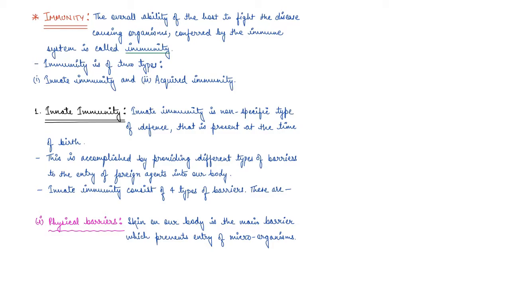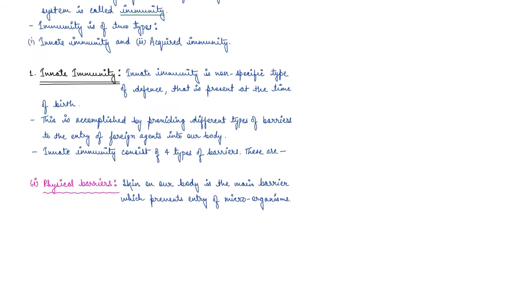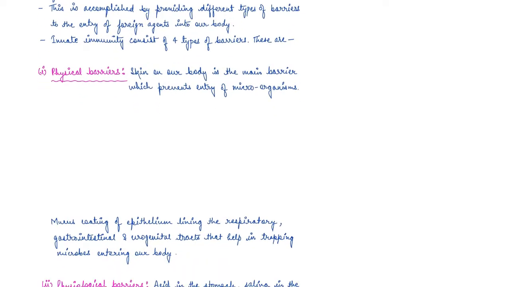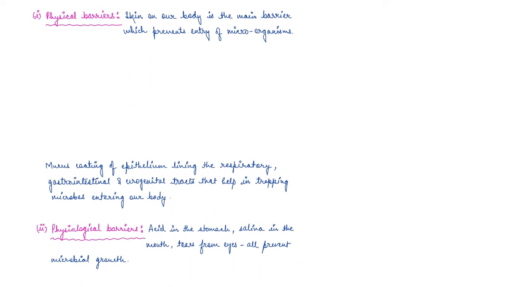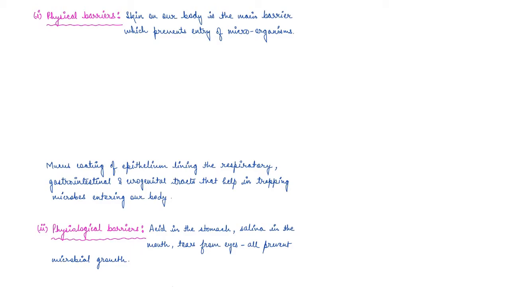The first one is the physical barrier. The skin that you see on our body is the main barrier, guys. It is very, very important. It plays a very, very important part in the immune system, right? The skin of our body is the main barrier, and it prevents entry of any kind of microorganism, right?